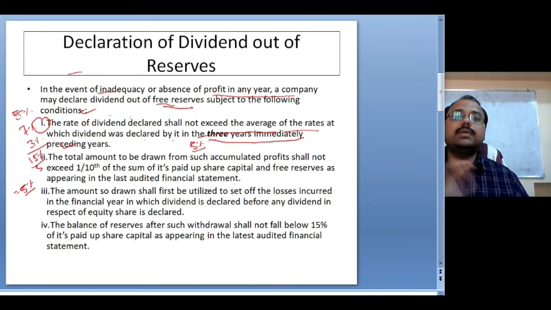The maximum allowed is the 3 years average, not more than that, whenever the company wants to declare dividend out of its past profit or free reserves. This is condition number one.